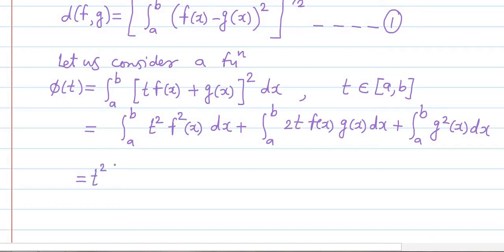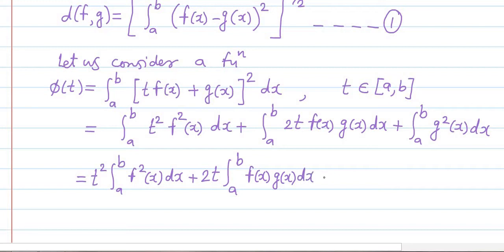So we get t square into the integration a to b of f square x dx, then plus in the middle term also t is independent of the integral, so we keep 2t outside and get 2t times the integration a to b of f of x into g of x dx, and the last term is plus the integration a to b of g square x dx.